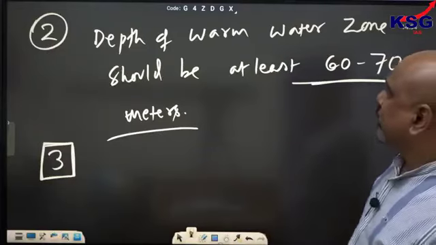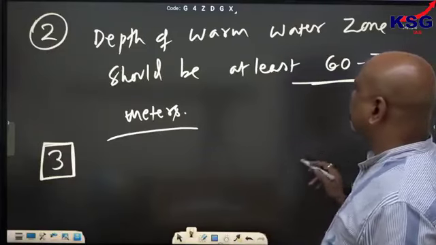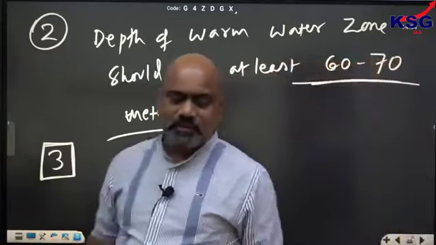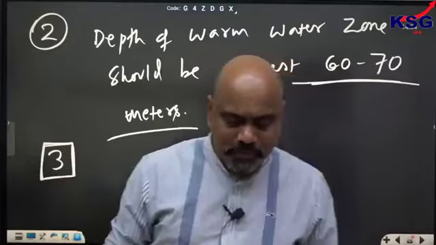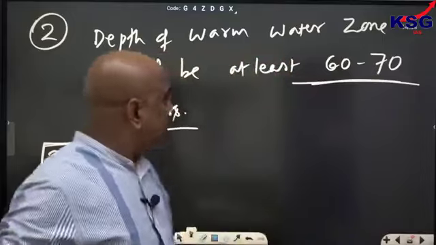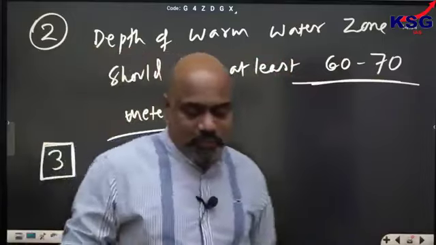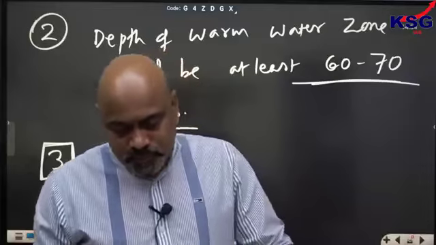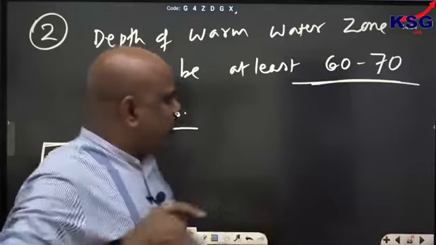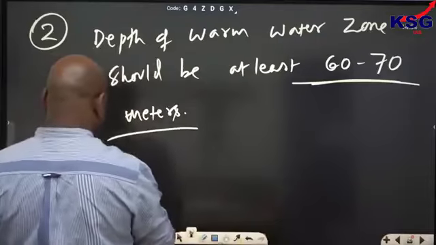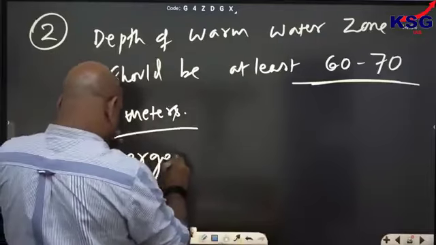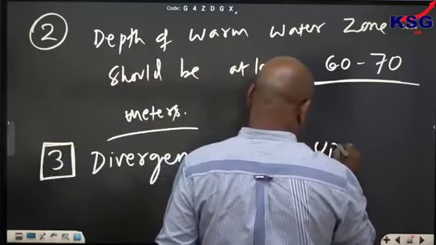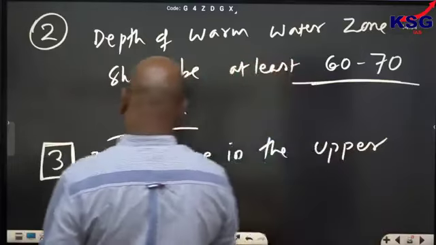Depth of warm water zone should be at least 60 to 70 meters. और एक बता रहा हूँ, after the depth of warm water, we can have divergence in the upper troposphere.